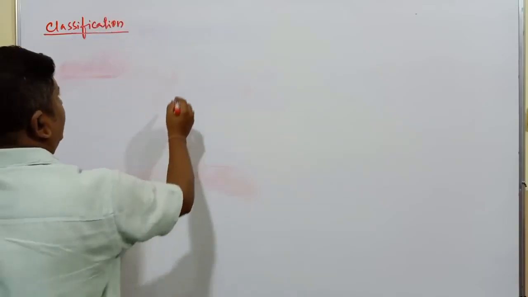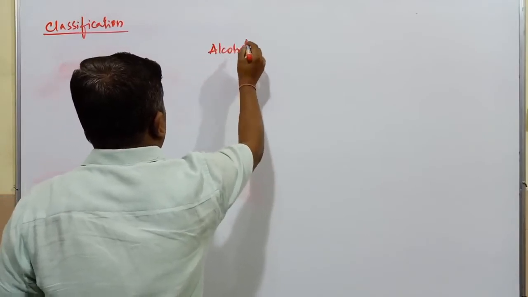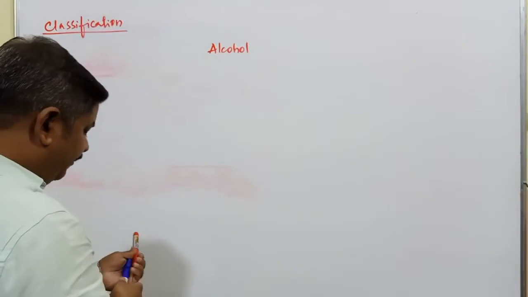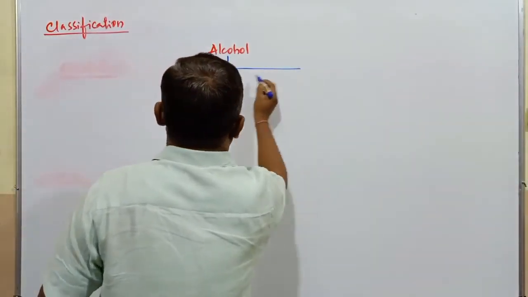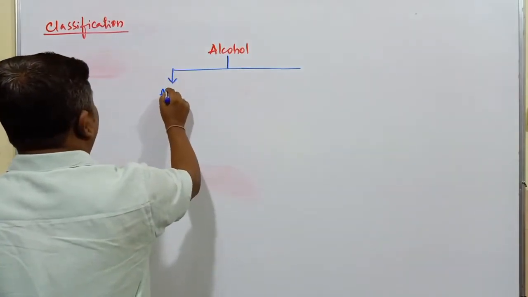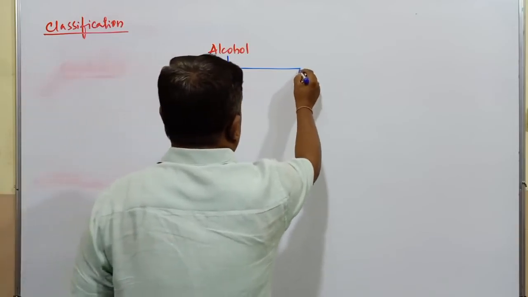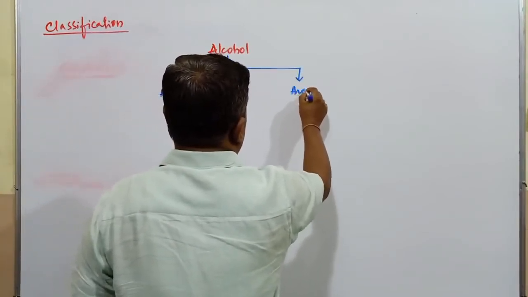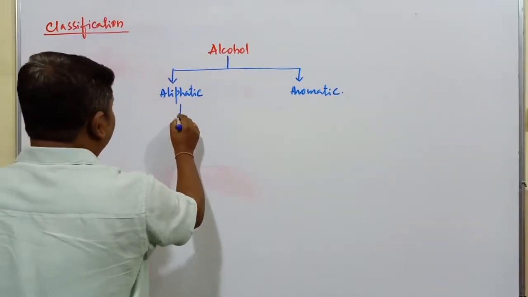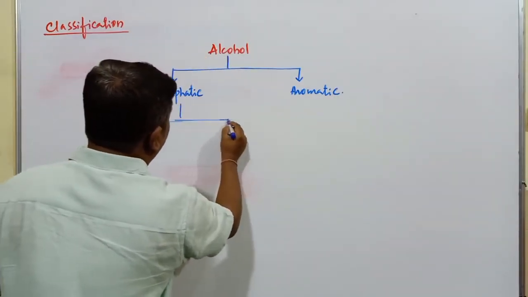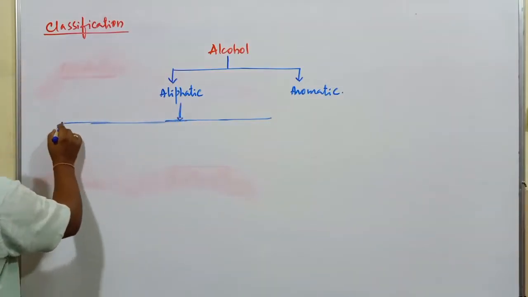So first, this is an alcohol compound. All these alcohols are classified into two different categories. First one is called aliphatic alcohols. Next one is called aromatic alcohols. In case of aliphatic alcohol, there are a number of types. What are the different types present?